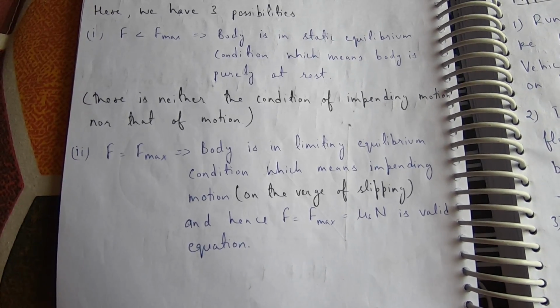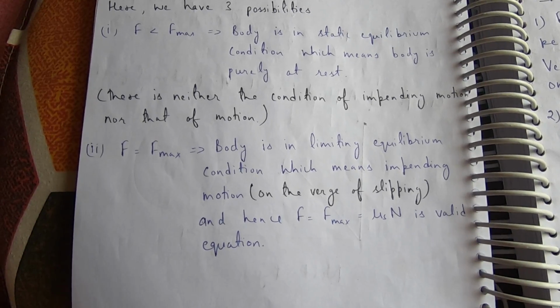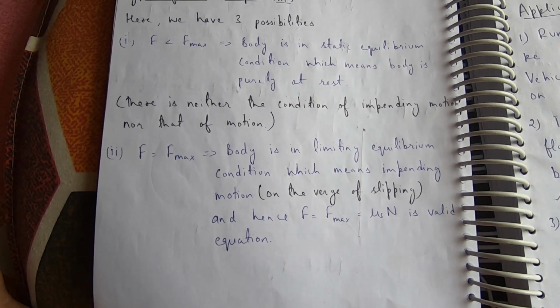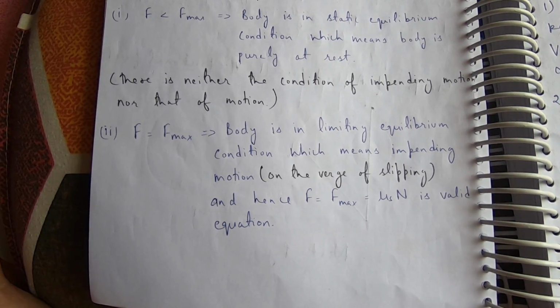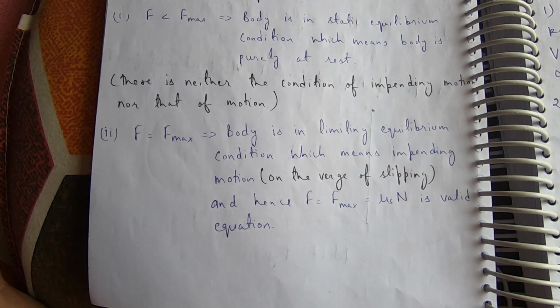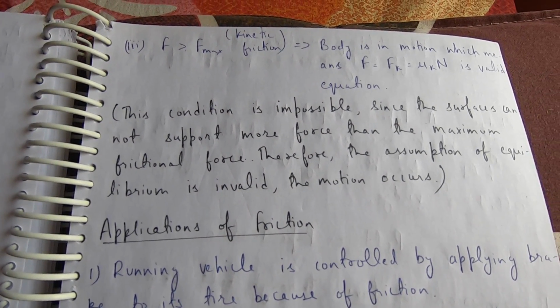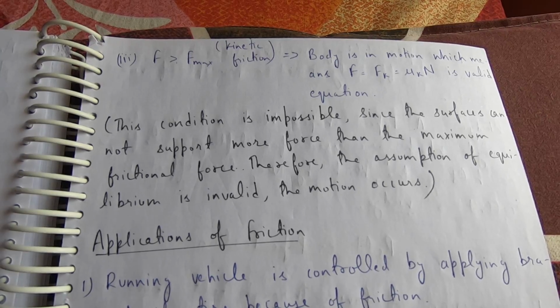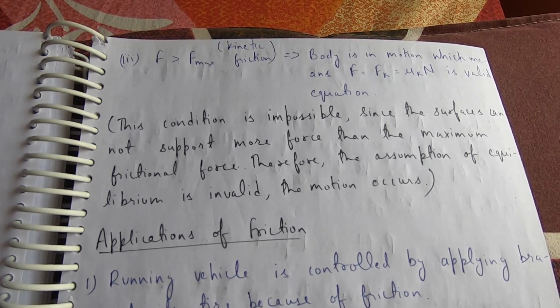Frictional force is equal to F maximum. Body is in limiting equilibrium condition, which means impending motion, on the verge of slipping, and hence F is equal to F maximum is equal to mu into N is a valid equation. Frictional force is greater than F maximum. Kinetic friction. Body is in motion, which means F is equal to Fk is a valid equation.